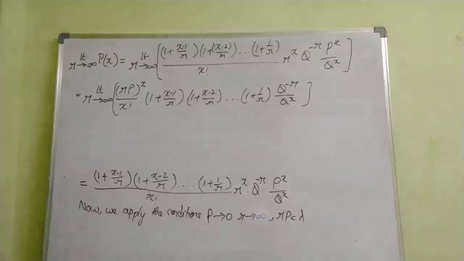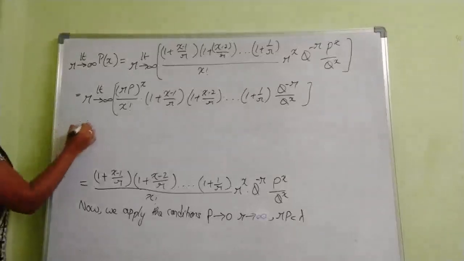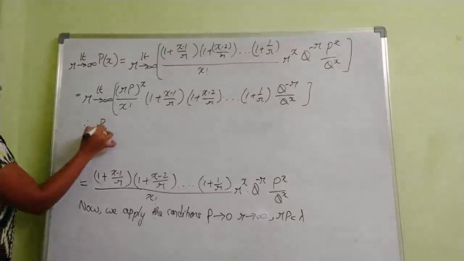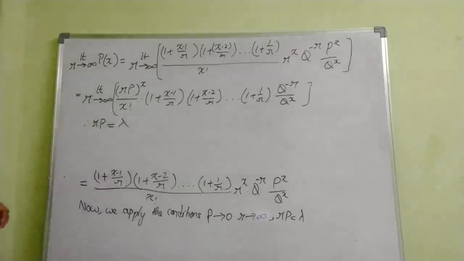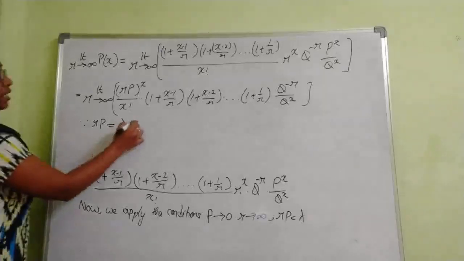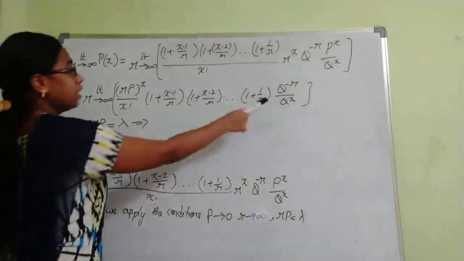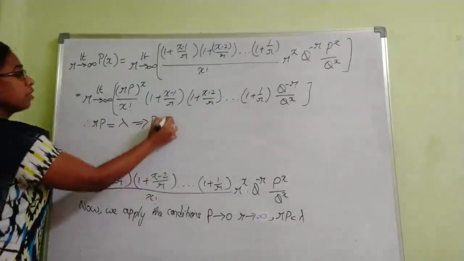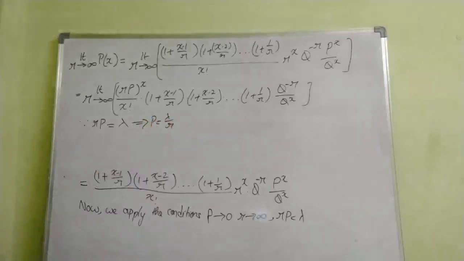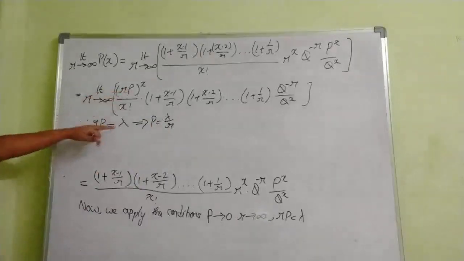So what are the values we have here? Since PR or RP equals lambda, in place of RP we can directly substitute lambda. So what does it mean? We have to substitute here Q values also. This is nothing but P equals lambda by R. You can substitute P equals lambda by R also, or simply you can write RP equals lambda.